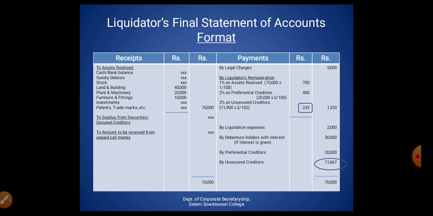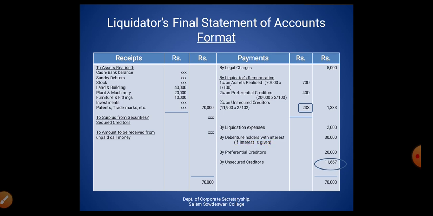And the next one, liquidation expenses will be 2,000. Debenture holders with interest. There is no interest given in the problem, so the debenture holder amount will be 30,000. We enter that. And the next, preferential creditors 20,000. We need to watch here: 70,000 as assets realized, and here 5,000 as legal charges, liquidator remuneration 700, preferential creditors' share of remuneration 400, liquidation expenses 2,000, and debenture holders 30,000.